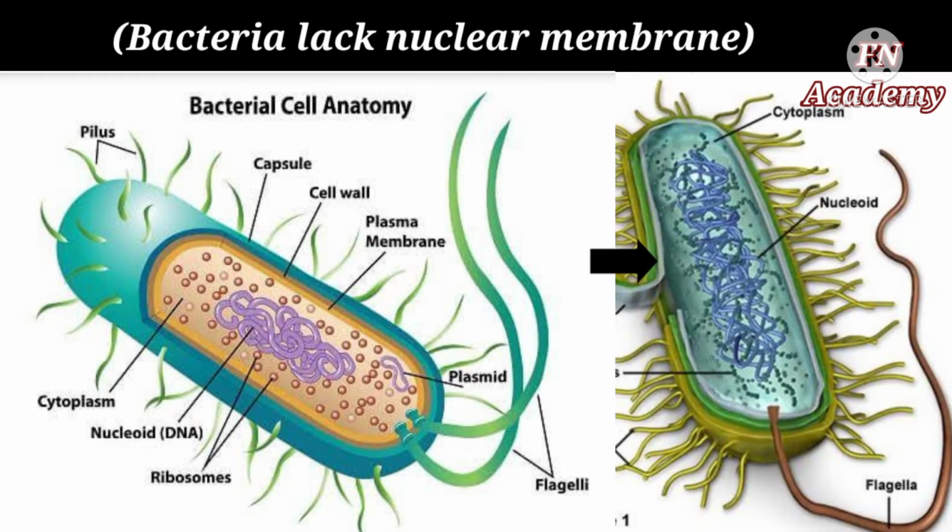So, a quick fact about the nuclear membrane. Some organisms like bacteria lack this nuclear membrane, and the contents of the nucleus are scattered and not bound together. Thus, the nucleus doesn't have a definite shape. Such a type of undefined nucleus structure is called a nucleoid. So here we are talking about nucleus.